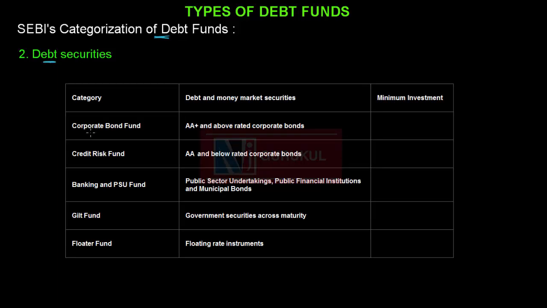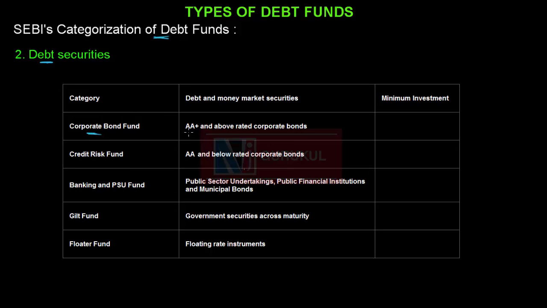Now let us see the categorization done on the basis of investment in debt securities. The first category is corporate bond funds. In this category, the scheme will invest in AA plus and above rated corporate bond, and investment in these bonds will be minimum 80%. The next category is credit risk fund. In this category, the scheme will invest in AA and below rated corporate bonds, and minimum investment in these bonds will be 65%.